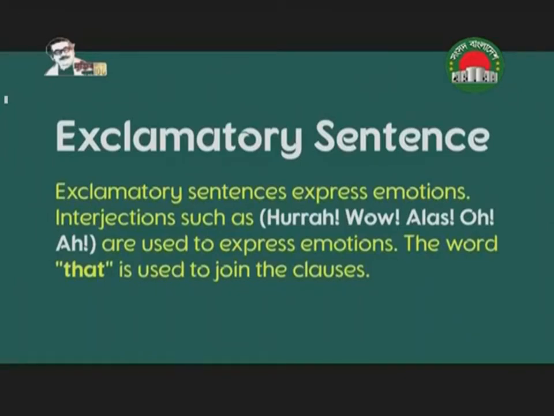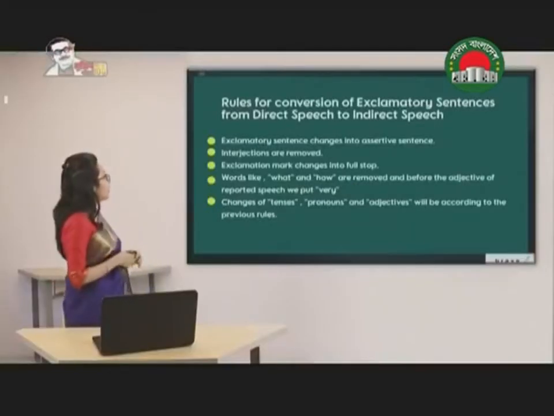So it must be something that is sudden. And how are you going to identify that? It's very easy to identify because it's going to have an exclamatory sign at the end. Rules for conversion of exclamatory sentences from direct speech into indirect speech.